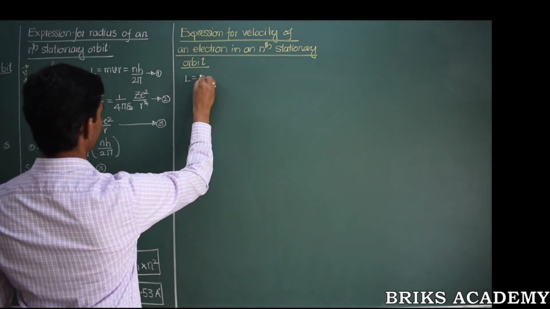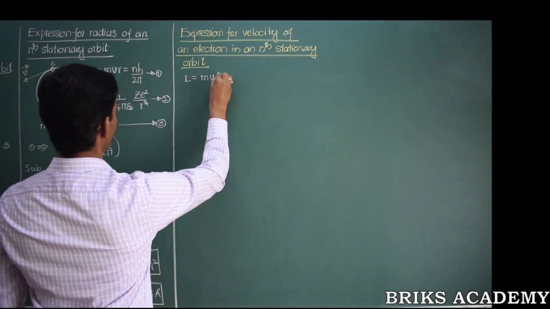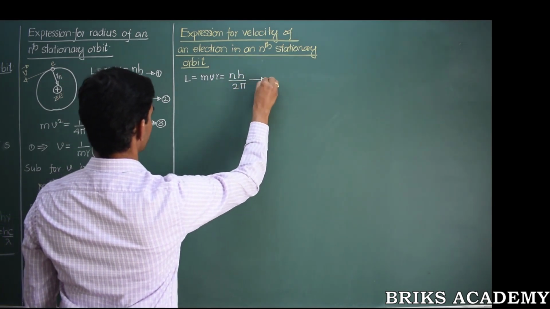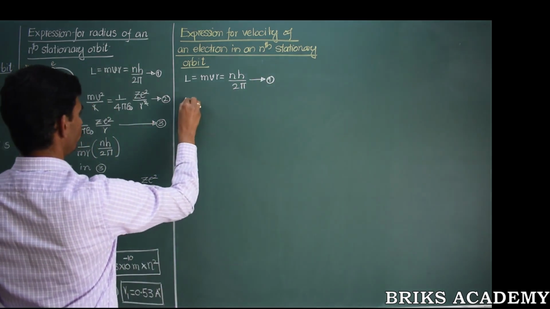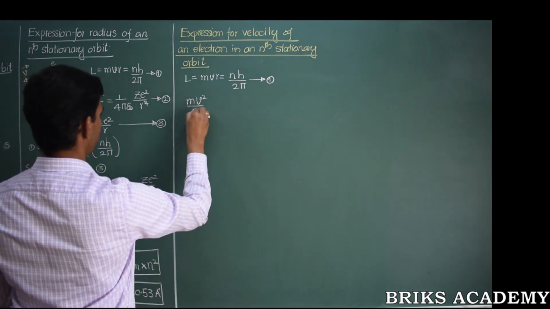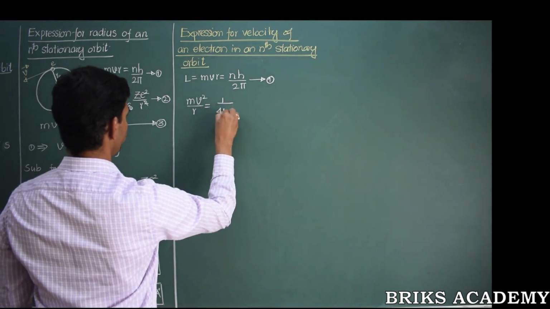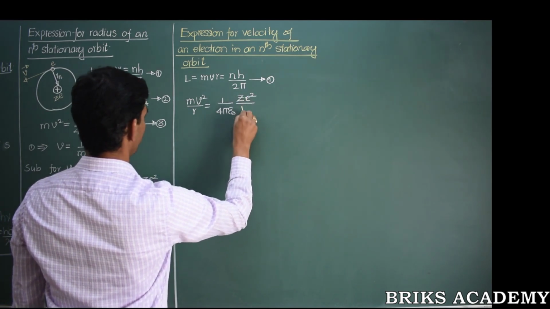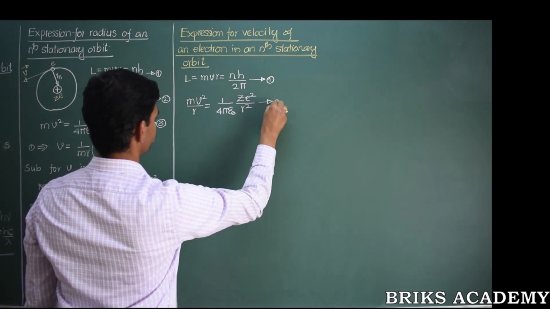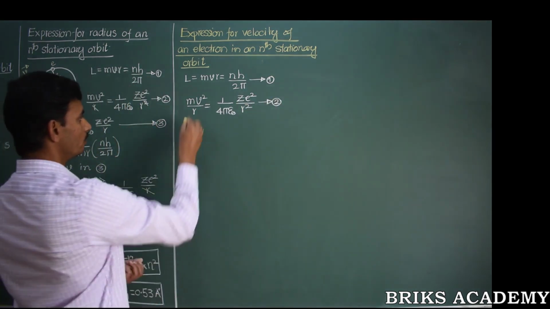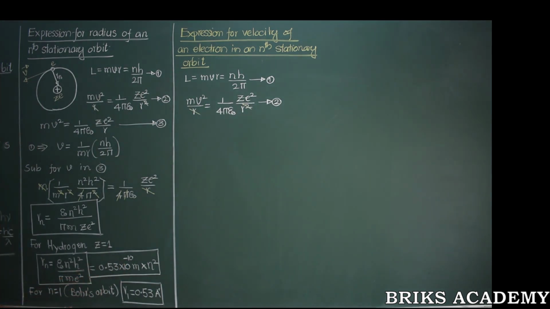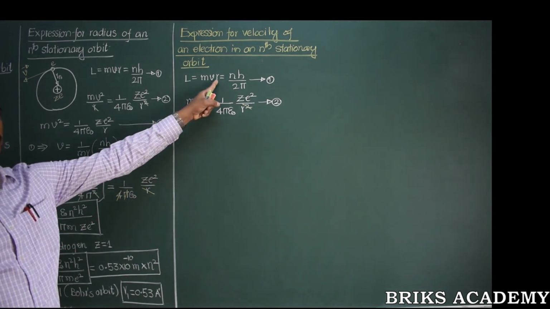We know from the angular momentum quantization condition, we have mvr is equals to nh by 2 pi, say equation 1. From equation 2 we know mv square by r is equals to 1 by 4 pi epsilon naught ze square divided by r square, is equation 2. Again we can cancel one r on both sides, we have got mv square. Since we wanted the expression for velocity, let us not have the radius term here. In the sense we have to cancel the radius from the expression.